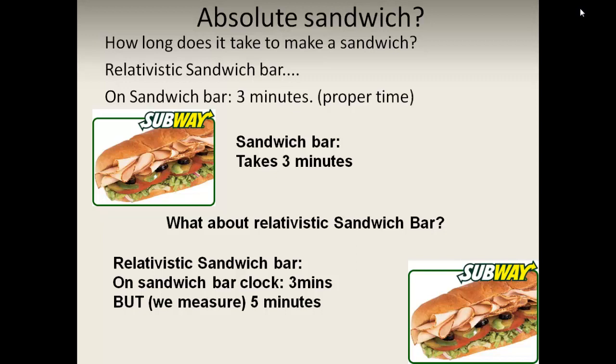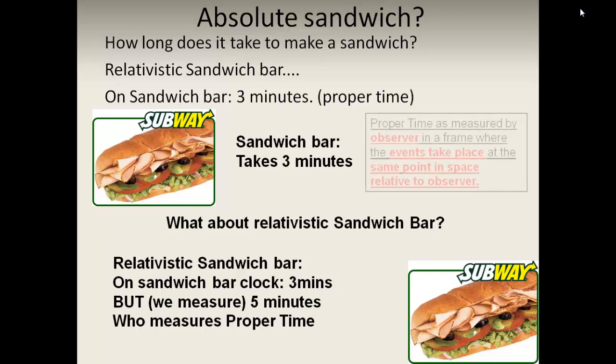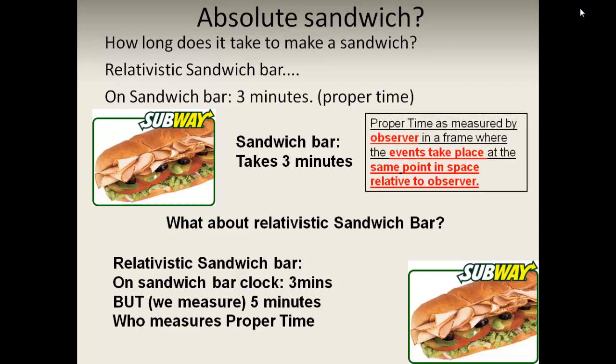Who is measuring proper time? Well, where do the two events happen at the same place? Proper time is measured by an observer in a frame of reference where the events take place at the same point in space relative to the observer. So the starting and the finishing of the creation of the sandwich happen at the same point relative to the person making the sandwich on the sandwich bar, and not relative to me, because they start and finish at different places.